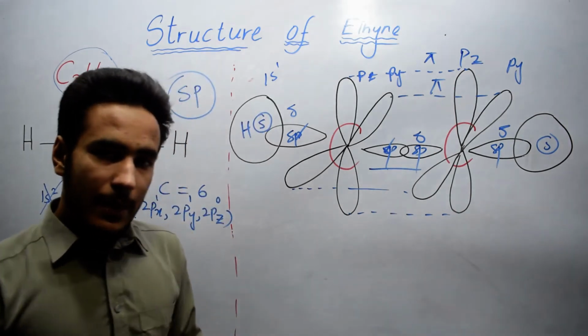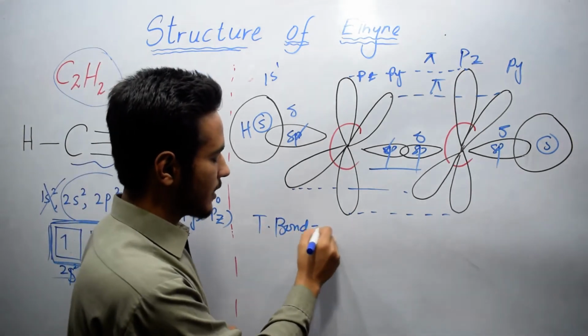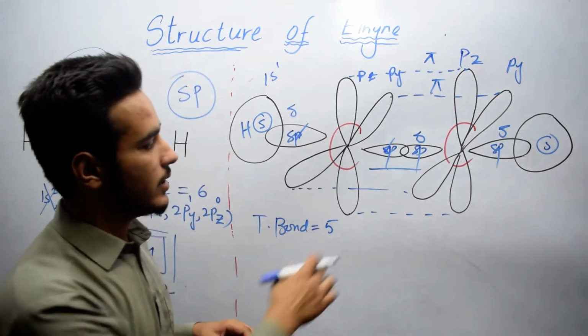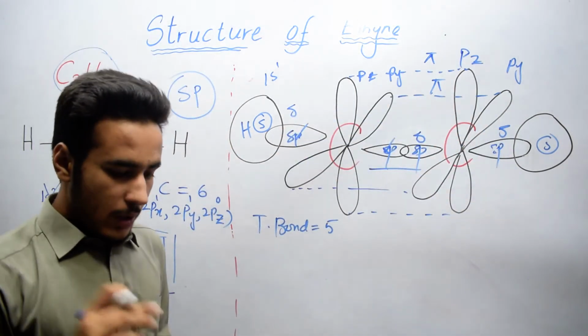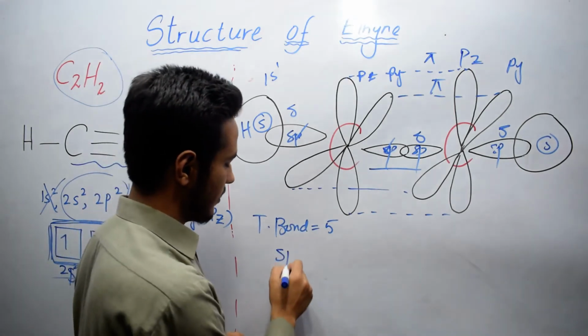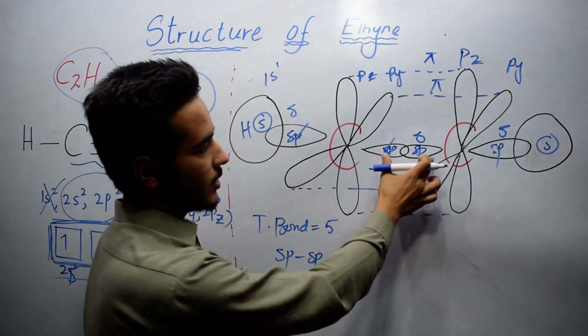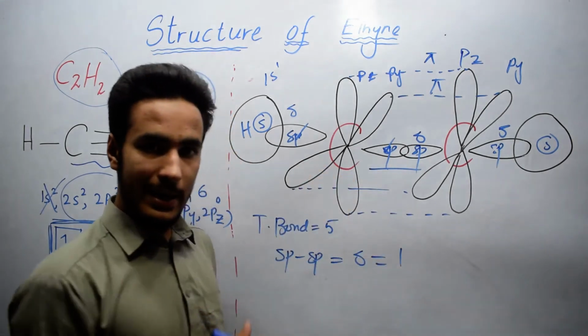Now we will talk about how many bonds have been formed. Here the total bonds formed are 5 sigma and pi: 1, 2, 3, 4 and pi. One bond is sp with sp, which is sigma, and that is one in number.